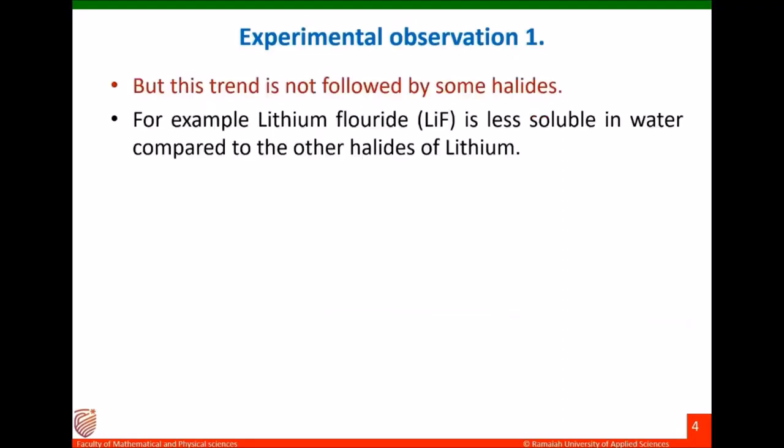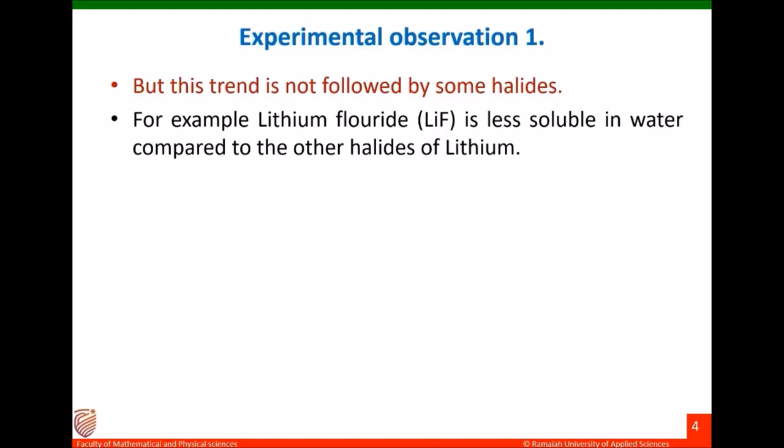But this trend is not followed by some halides. For example, lithium fluoride is less soluble in water compared to the other halides of lithium. Based on our previous experience, lithium fluoride should be highly soluble in water, but that is not the case.